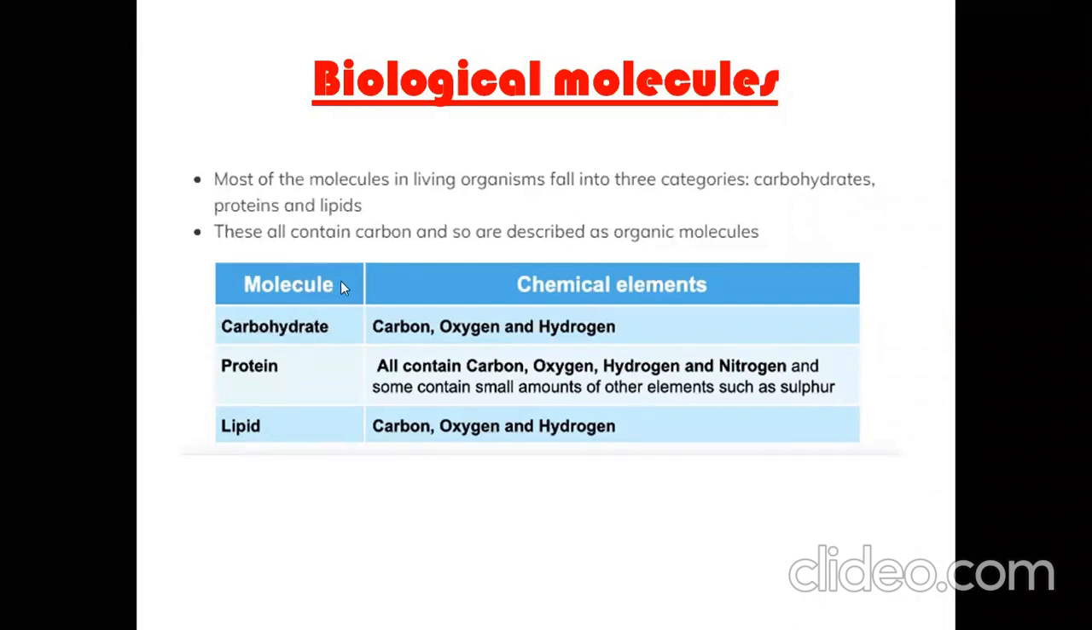Carbohydrate molecules consist of carbon, oxygen, and hydrogen elements, while protein consists of carbon, oxygen, hydrogen, and nitrogen. These are the basic elements present in protein. In some proteins or some amino acids, sulfur can also be found; these are called sulfur containing amino acids. Lipids contain carbon, oxygen, and hydrogen. These are the elements that are present in lipids. So first of all, let's move toward carbohydrates.